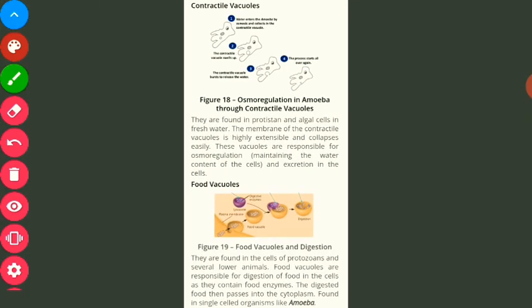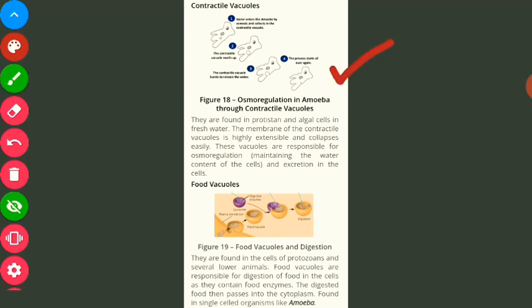Now is the contractile vacuole. You people have learnt about it in the previous classes. Osmoregulation, this term you people may not be able to understand right now, but I'll make you understand in the next lecture. Contractile vacuoles are present in these organisms that you are able to see here in the diagram.